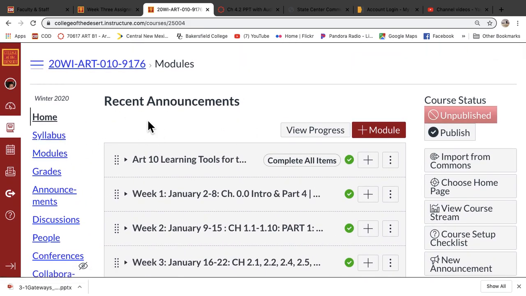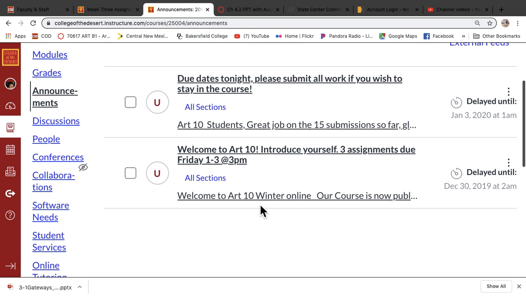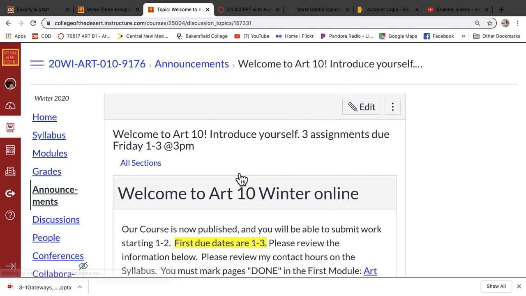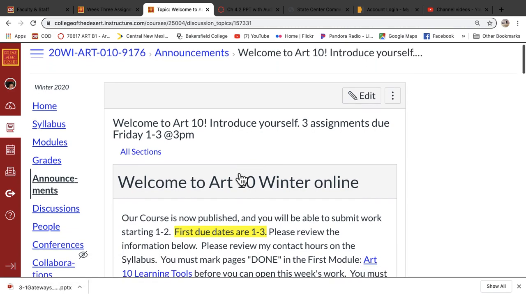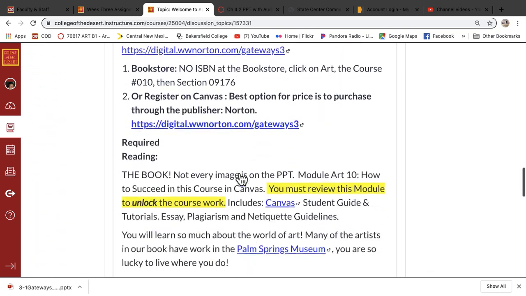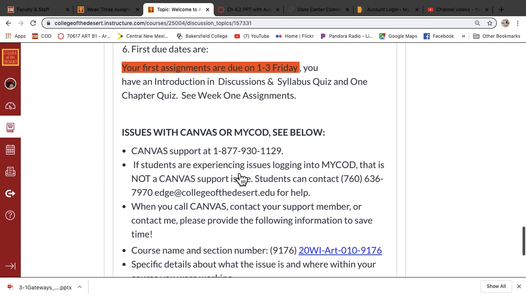But you'll see a couple announcements right here, the recent announcements. So that gives you a reference point. If you missed something, you can click up here, and that's going to show you the announcements. Now, I'll skip over there just briefly, then we'll get back to where we were. But this is going to give you information, and because of your notifications you set to receive announcements, this should go to your email. It can go to your phone too, but as you can see, some of this is quite long. I don't advise going to your phone, but if that's what you need to do, go ahead and do that.